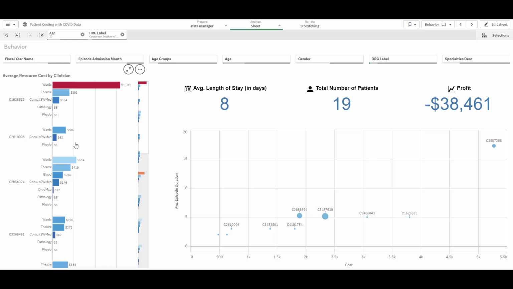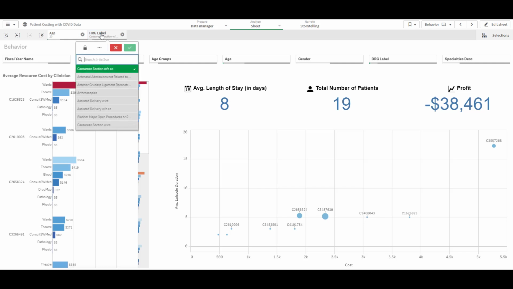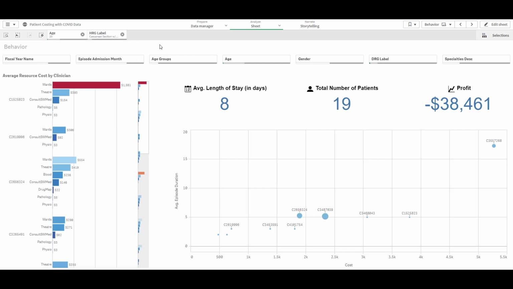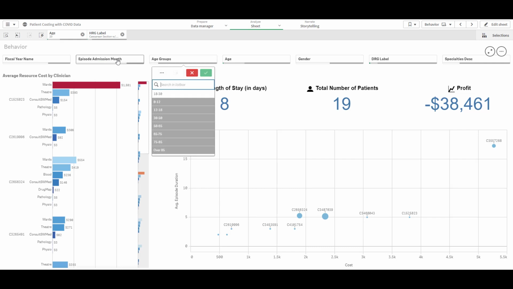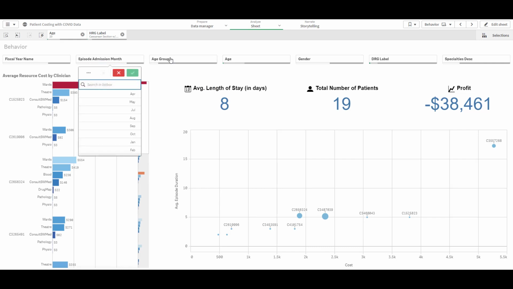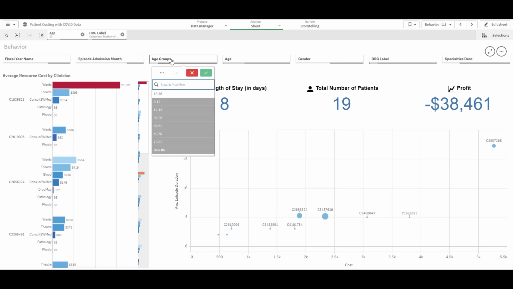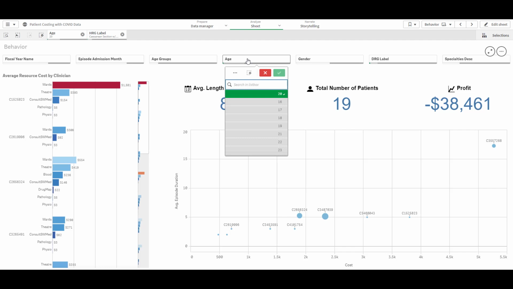Qlik helps you see where you think you are making money and where you might not actually be making money. If I look at my selections and my filters here, I can see that highlighted in green are our selections. Then we have highlighted in white the results of our selections. But then everything else is in gray. So in the dark gray, we have unassociated items, and then in light gray, we have hidden or alternate selections, things that we could have selected as alternates to our current selections that we might want to be considering.